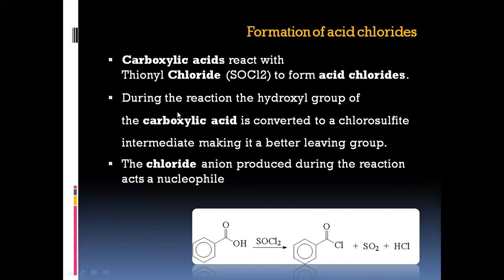During the reaction, the hydroxyl group attached to the carboxylic acid is converted to a chlorosulfite intermediate, making it a better leaving group. I'm not discussing this intermediate because you don't have a mechanism; you simply have the reaction. So this is enough. The chloride ion produced during the reaction acts as a nucleophile. This is the reaction.